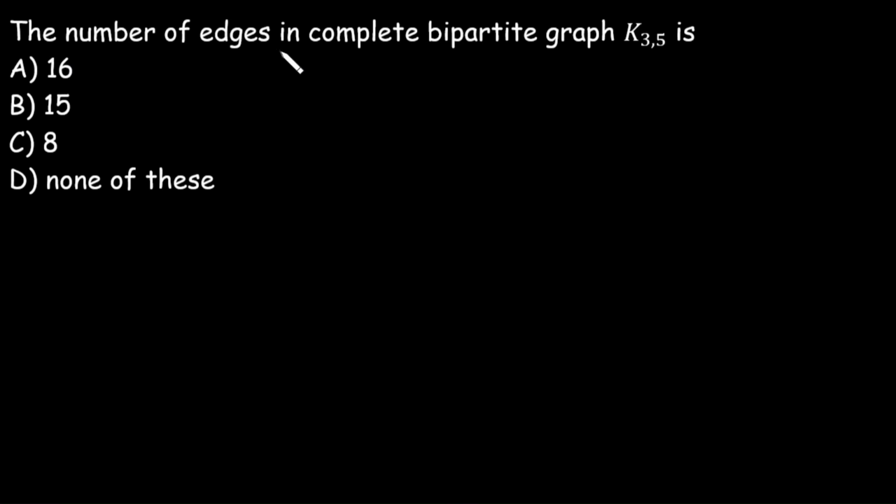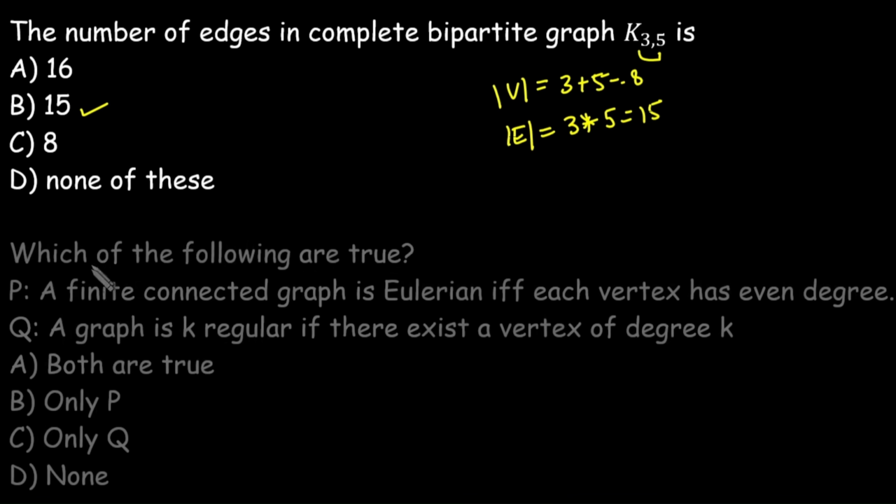Next: the number of edges in a complete bipartite graph K3,5 is what? In this case, total vertices are 3 plus 5, that is 8. This is the count of vertices, but we need the count of edges, which is always the product of these two, that is 3 into 5, 15. Otherwise, you can construct this graph and count the number of edges.